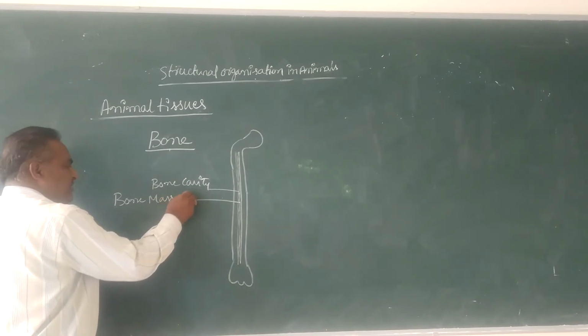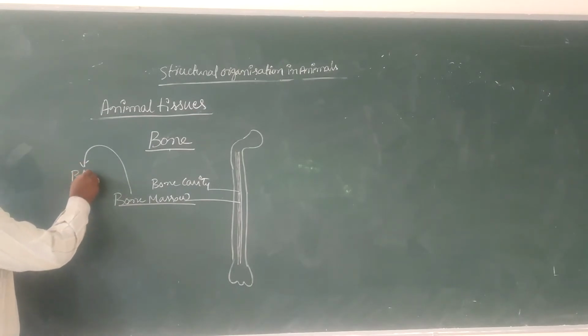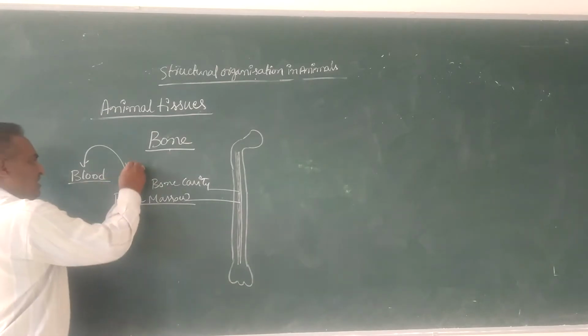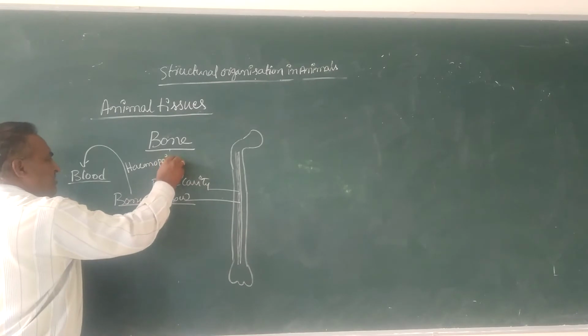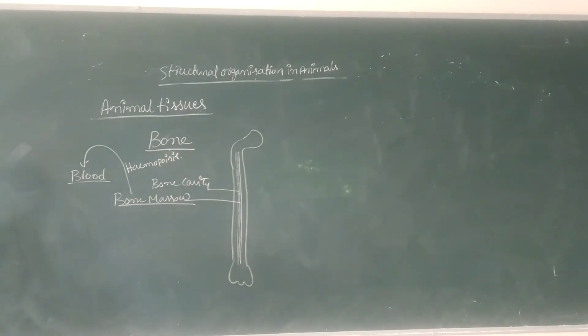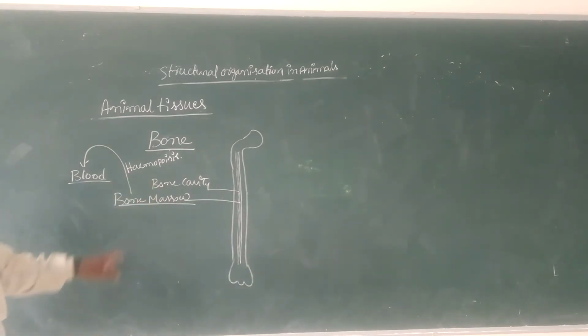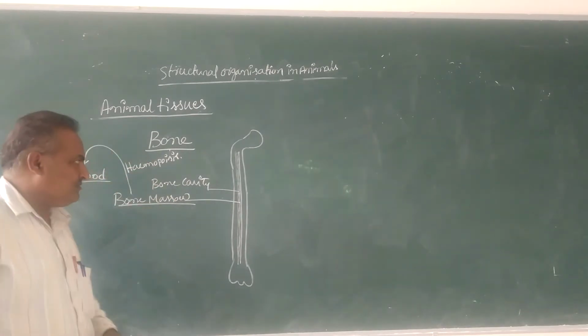The bone marrow is very important for the formation of blood. The blood is formed from the bone marrow itself. That process is called hemopoiesis. Hemopoiesis is the formation of blood from the bone marrow. Here in that bone marrow, megakaryotic tissue is present. The bone marrow tissue is responsible for the formation of blood. That process is called hemopoiesis.